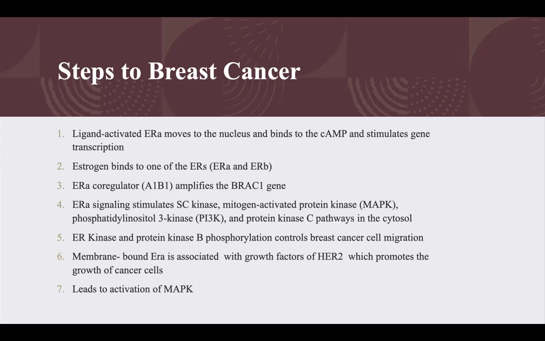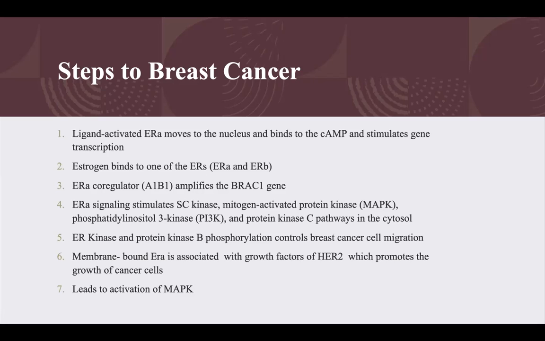ERK and protein kinase B phosphorylation controls breast cancer cell migration. So once there are mutations in those kinases, and they are not available, that's when the breast cancer starts to migrate throughout the body, especially when the BRCA1 gene is amplified.